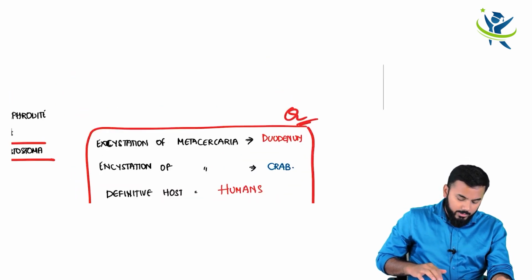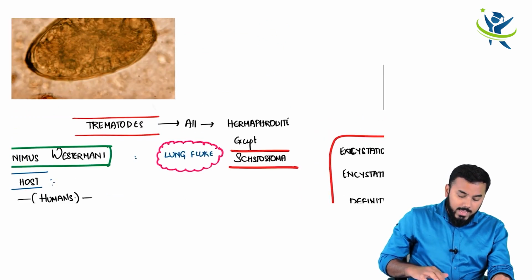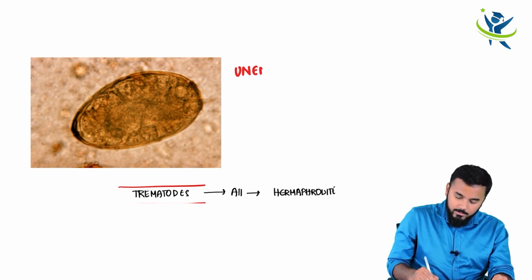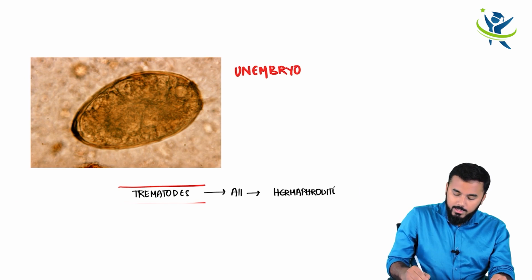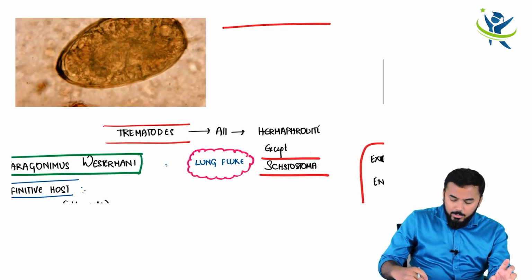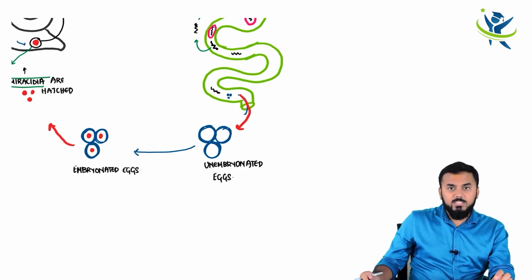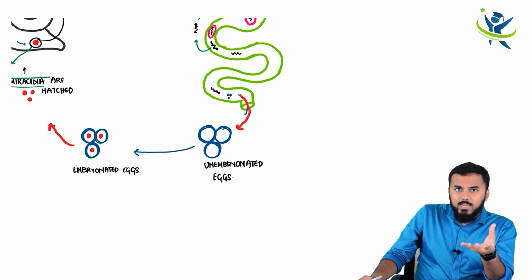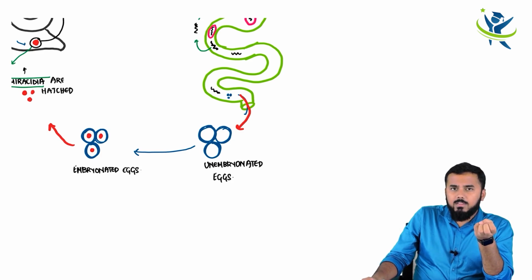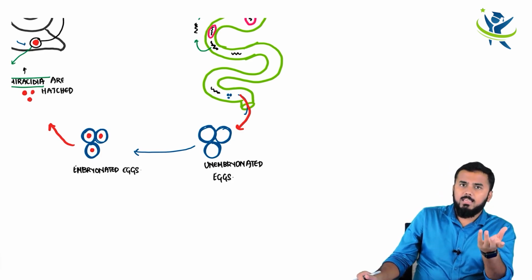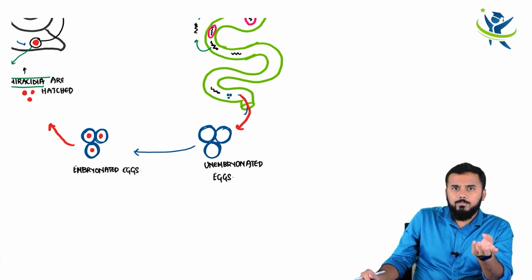Okay. Now another important thing is the eggs, the unembryonated egg. Now why am I so fussy about this unembryonated egg? The reason is unembryonated egg is directly released in the feces. In the feces I will find these unembryonated eggs. So during the diagnosis, if I take the patient's stool, and within that stool I find unembryonated eggs, then I can think of this diagnosis as Paragonimus westermani, isn't it?